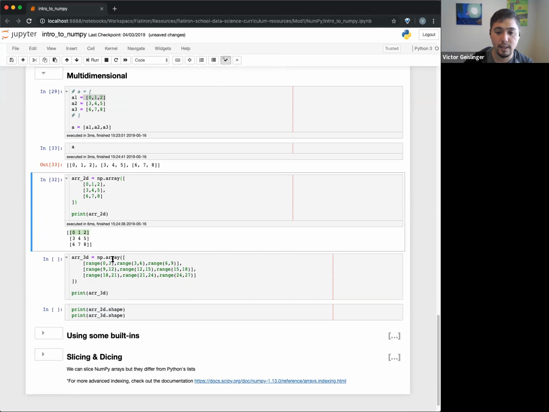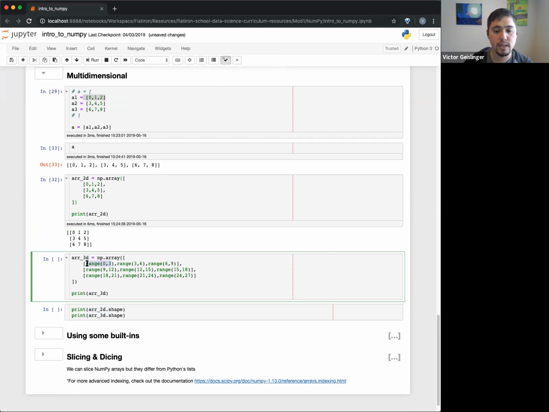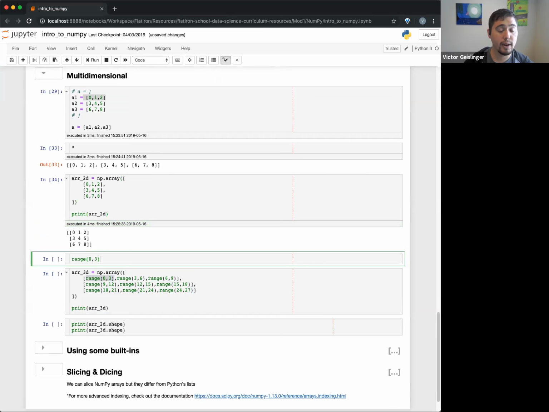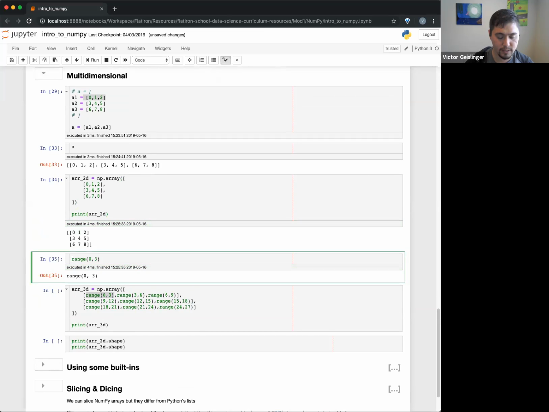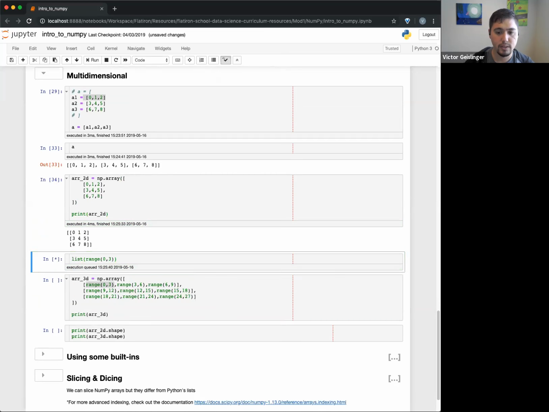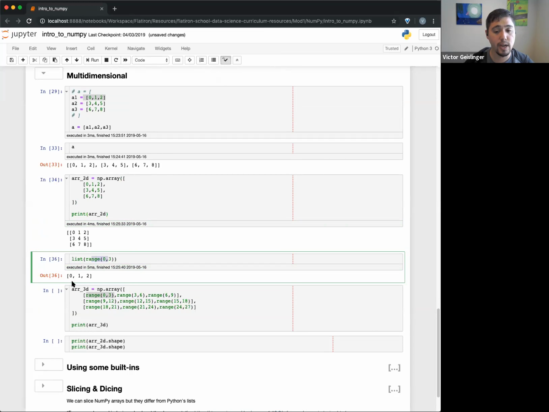So you can see here, I got really fancy. This range right here, if you remember, if I run just this part, just to show you guys what this works out as, I can do a range, and, oh, well, that doesn't help you. Let's just do a list so you can see what it looks like. You can see a range from 0 to 3 will go 0, 1, 2. A range from 3 to 6 will create an array starting at the number 3, then 4, 5, and stop there. So basically it ranges from 3 to 6, stopping at the 5th one.